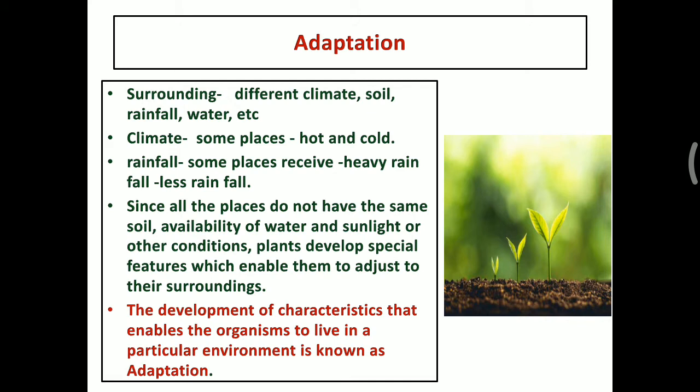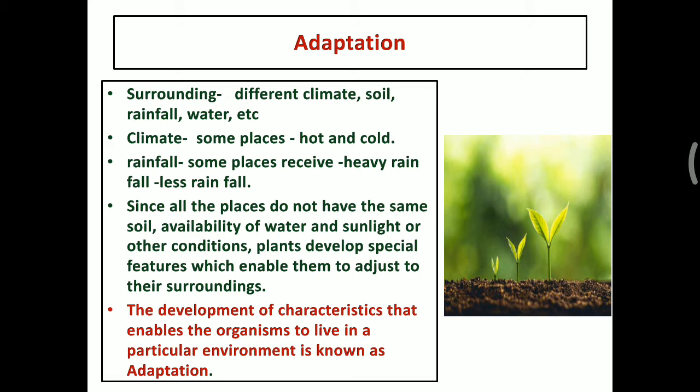We know that different places around the world have different types of climate, soil, rainfall, water, etc. Some places are very hot and other places are very cold. In some places people receive heavy rainfall, in some places they receive less rainfall.